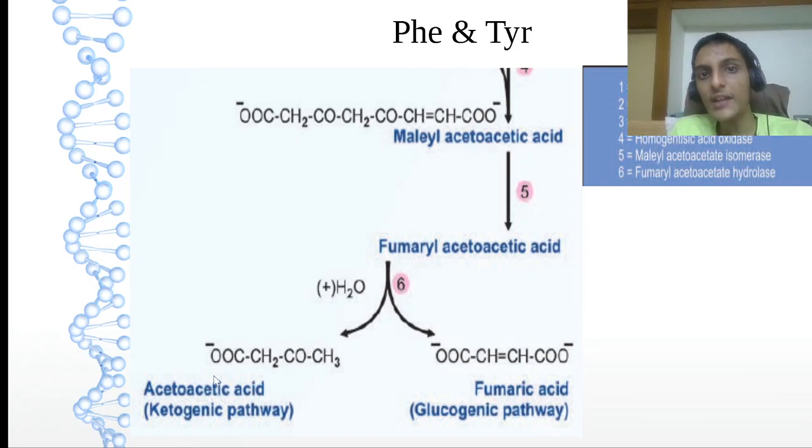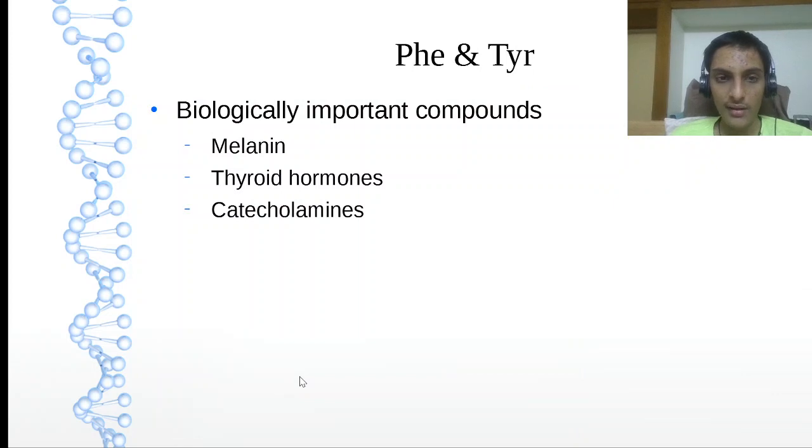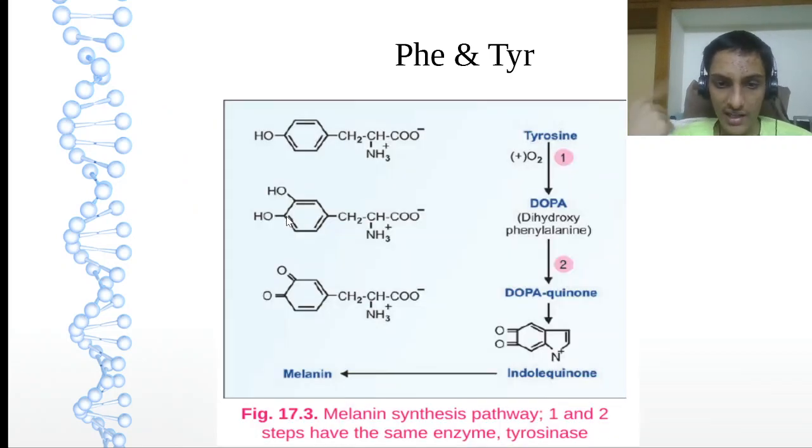Acetoacetate itself is a ketone body, right? So it is the ketogenic pathway, and it is also part of cholesterol biosynthesis. Now let's see some biologically important compounds: melanin, thyroid hormones and catecholamines. So let us see the synthesis of melanin. We are seeing tyrosine. On tyrosinase, please remember, for the first step and second step, tyrosinase only, no other enzyme.